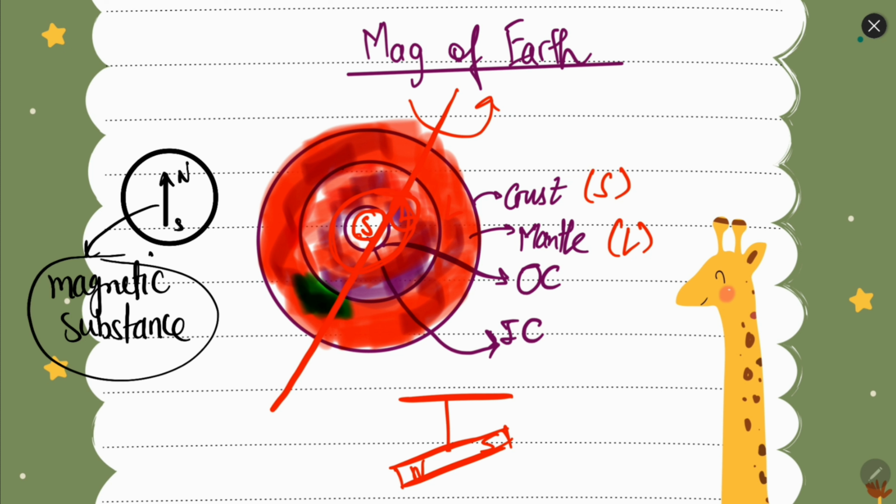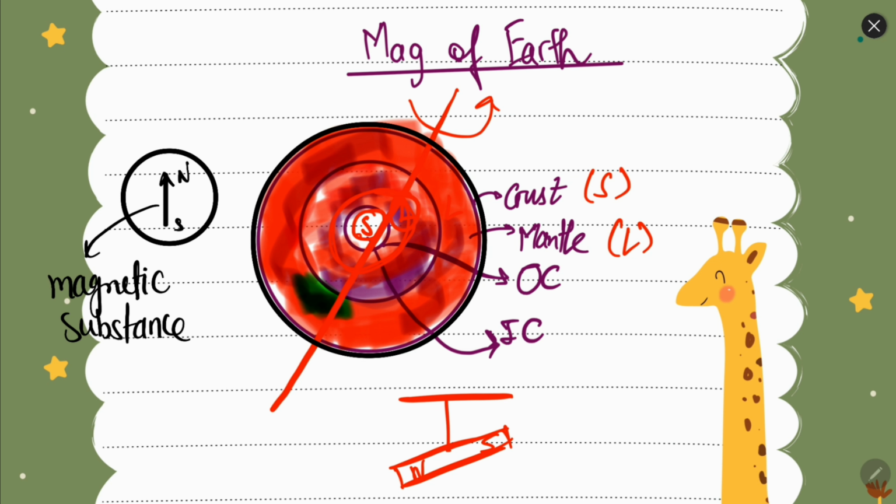So this means this needle must be orienting itself with respect to some external magnetic field, which is moving the needle in the north south direction always. It is because earth is a huge magnet, and because of that the needle always points to the north pole and south pole.